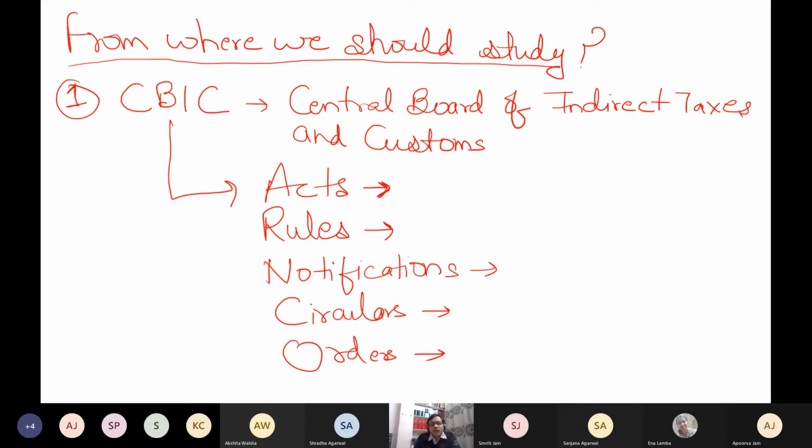Court cases I do not find on this website, because for court cases we have to purchase a subscription from some private companies, who compile the cases and sell them to interested people. So cases are not available on the website of CBIC. Payment is required for cases; these are not available free of cost.